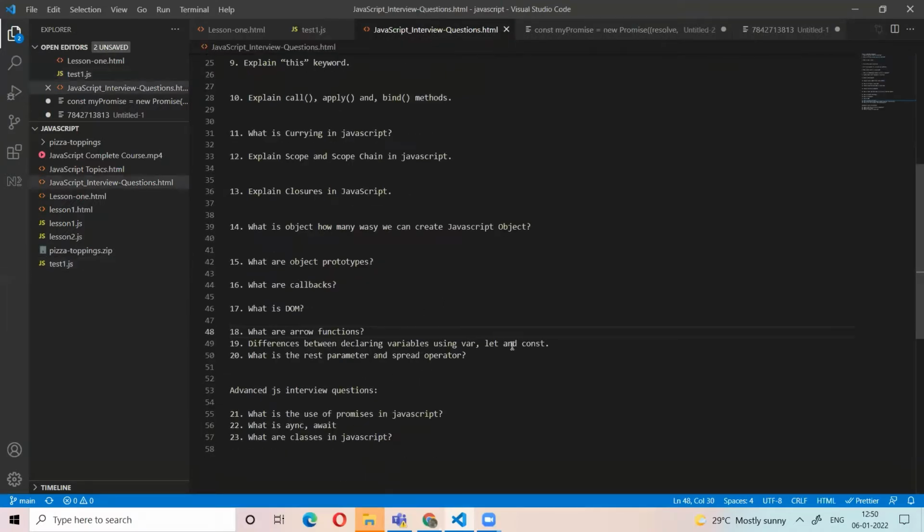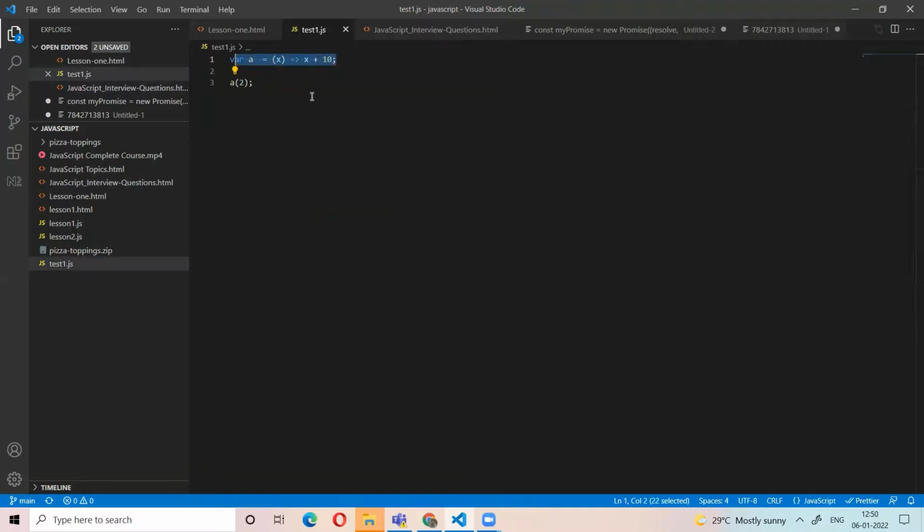What is the difference between var, let, and const? I already told you, var and let are both used for variable declarations. But when we declare a variable using let at the block level, outside of that block we cannot use it.